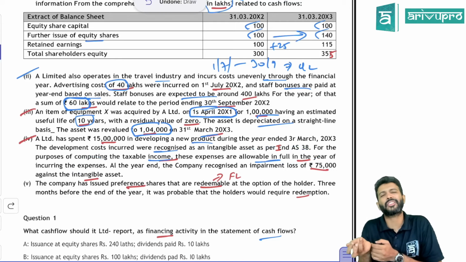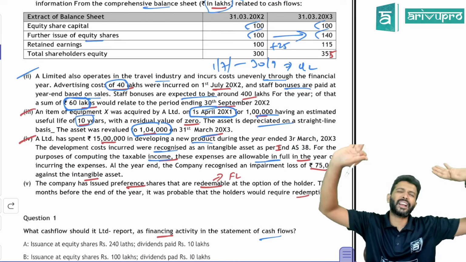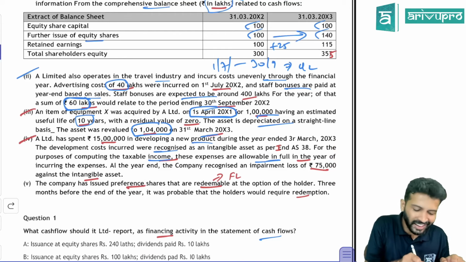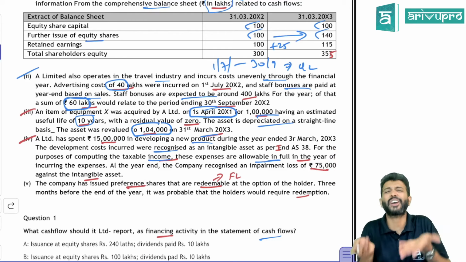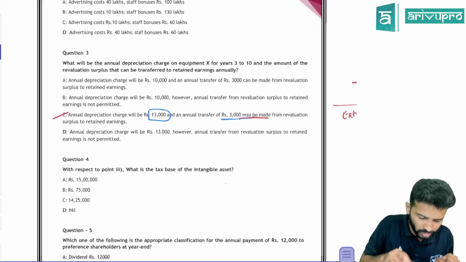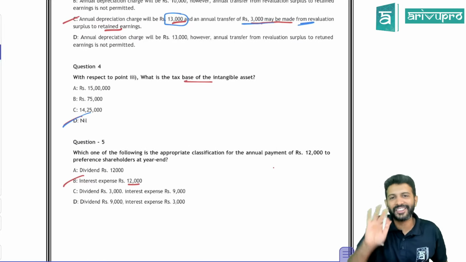As per tax laws, in whichever year you incur the expenditure, that year only you take it fully as a deduction. So what is the tax base? Same thing we saw in the previous case study also. Carrying amount may be 15 lakh, or whatever it is after amortization, but they asked only the tax base. Tax base is nil. That's all you need to select. I don't even have to read further because they did not ask about DTA, DTL and all.